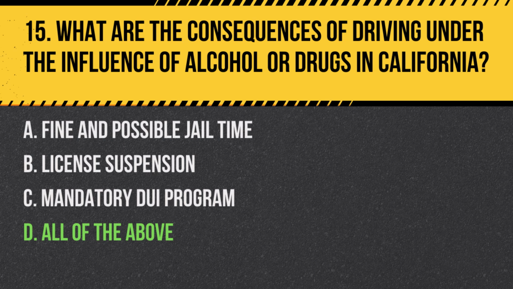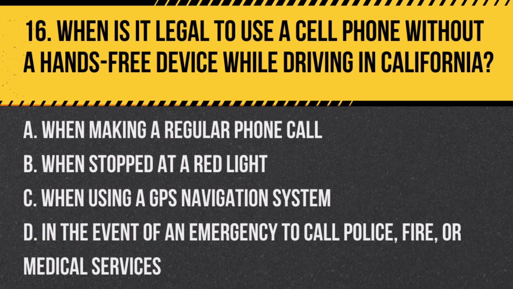DUI program. Question 16. When is it legal to use a cell phone without a hands-free device while driving in California? A. When making a regular phone call. B. When stopped at a red light. C. When using a GPS navigation system. D. In the event of an emergency to call police, fire, or medical services.